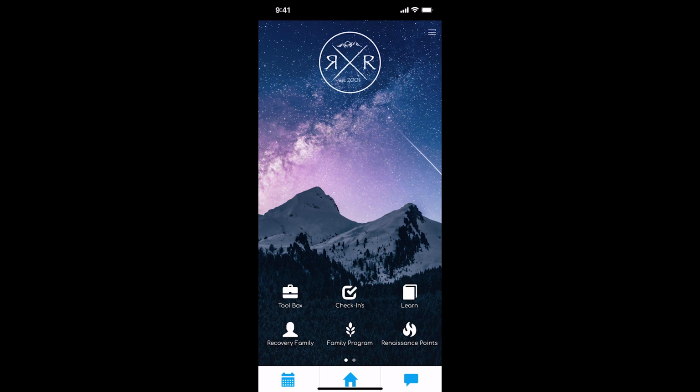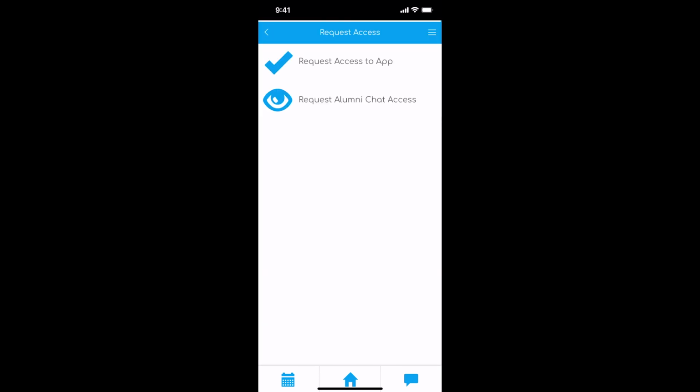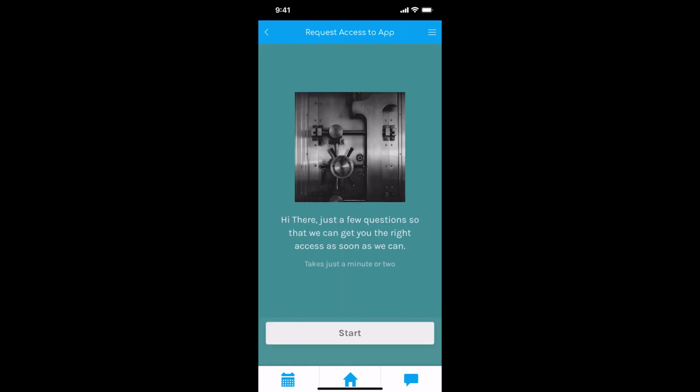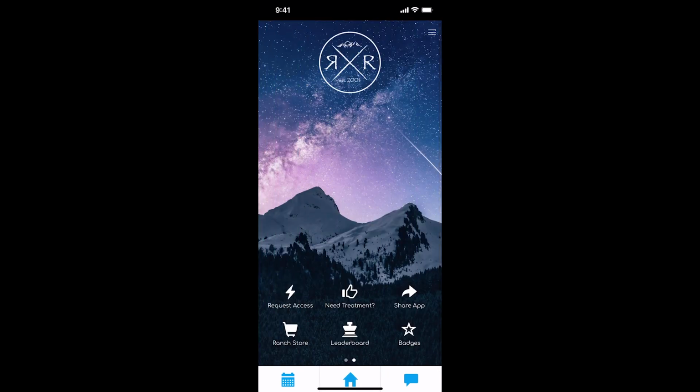All right, lastly, if you don't have access to these features yet, it usually takes a day or two to get access. You can always request access. It probably expedites that a little bit, that top left icon. Request access, very top, request access to app. Just a few questions you'll fill out. It's all reviewed by a live person, but then we can get you access pretty quick.